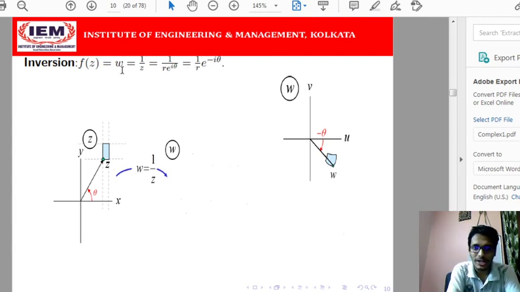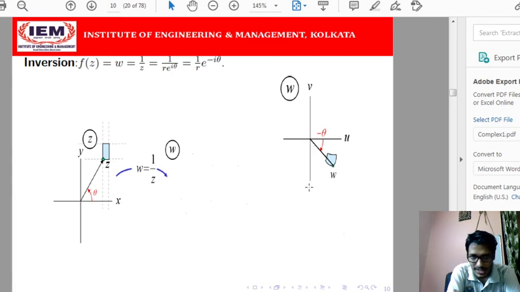Here if r is greater than 1, then 1 by r will be less than 1, so the positional vector of w will be squeezed. Now if for z, r is less than 1, then for w, 1 by r will be greater than 1, so it will be magnified. And the angle will be reversed. In the case of z the angle is theta, but in inversion the angle is minus theta. That means we are going in the reverse direction from the real axis. This is the position of theta, and here this is 1 by r.